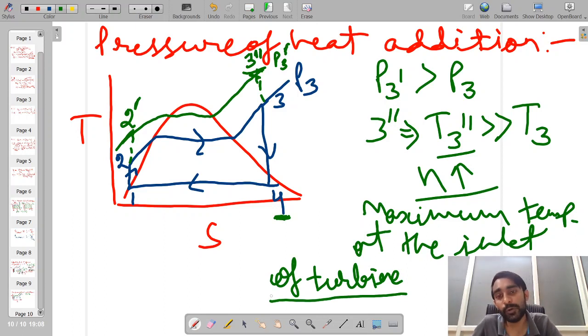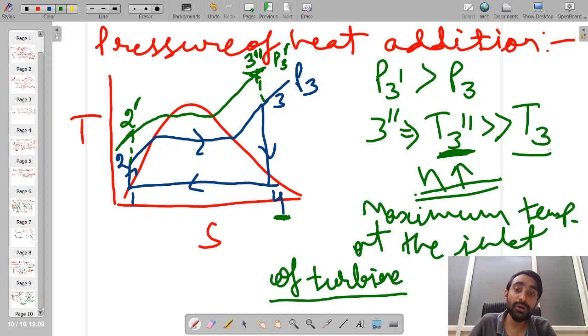If we are doing so, we found that there is a significant increase in the efficiency, and at the same time we were able to maintain the quality of the steam at the exit of the turbine, but the value of temperature we have got is very large in comparison to the temperature which we were using in our actual cycle.